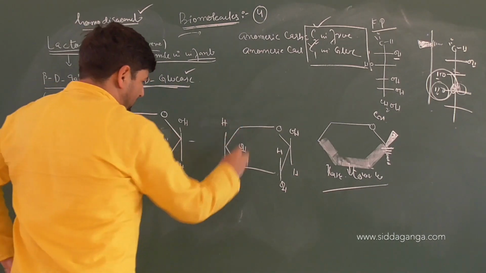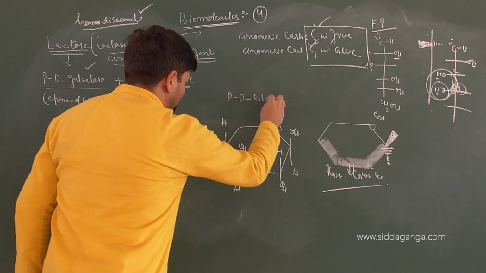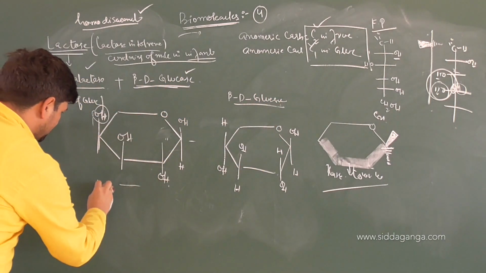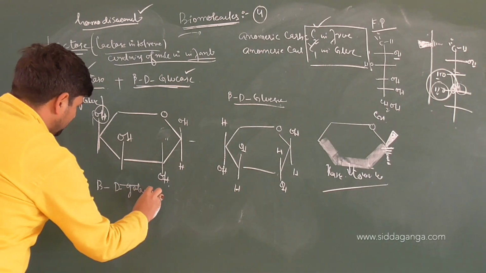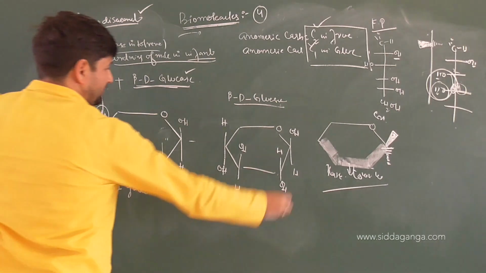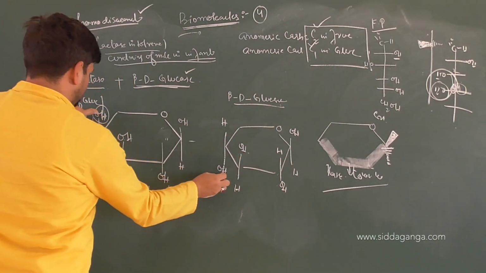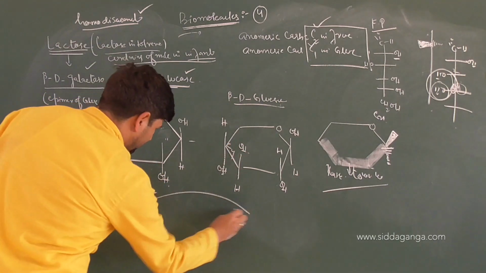Down, OH will be up. What is this one? It is beta D glucose. This one is beta D galactose. Have a look at the positions. There is a difference in carbon number 4. So what are these two? These two are epimers.